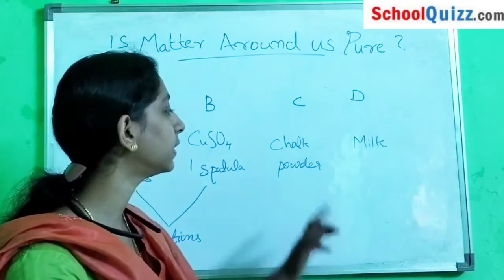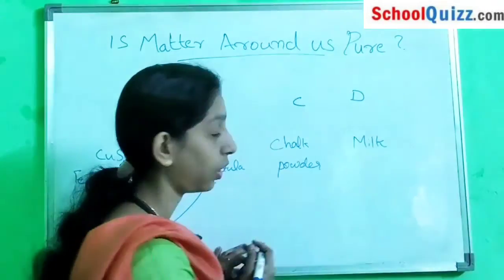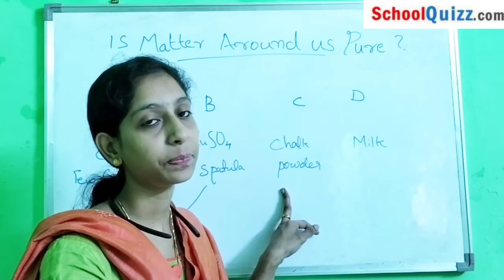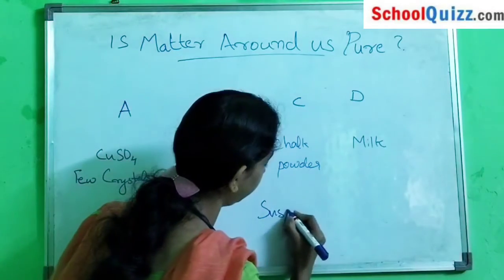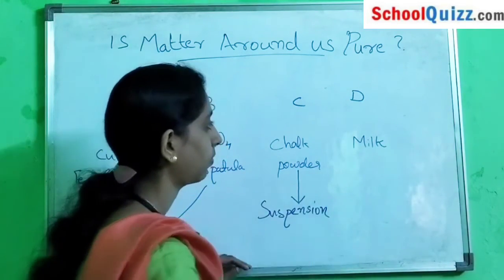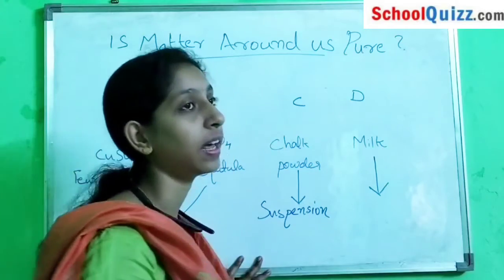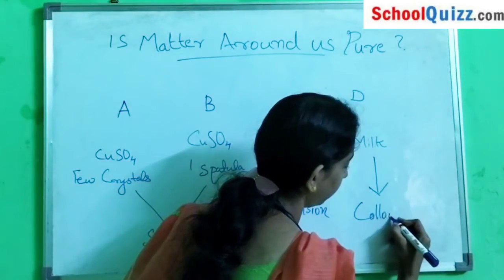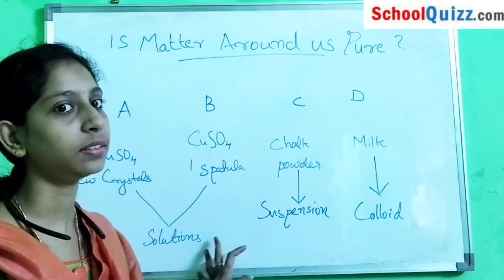This type of mixture is called a colloid. These are other types of mixtures.